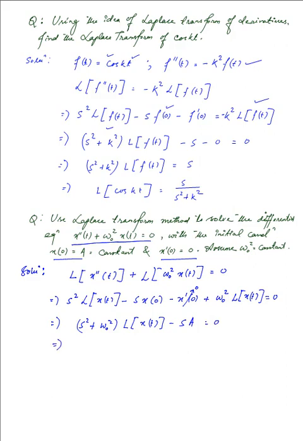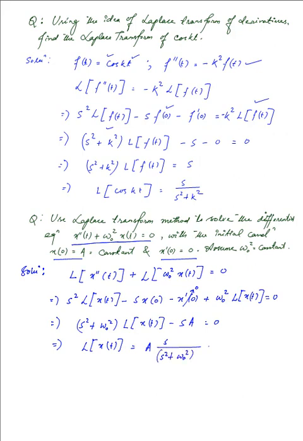So now we have the Laplace transform of x at t is equal to, we have s a going to the other side, we can keep a as the constant, and s over s squared plus omega naught squared.